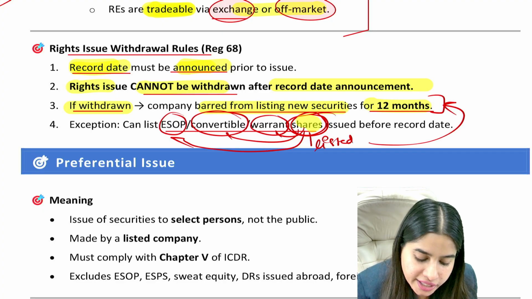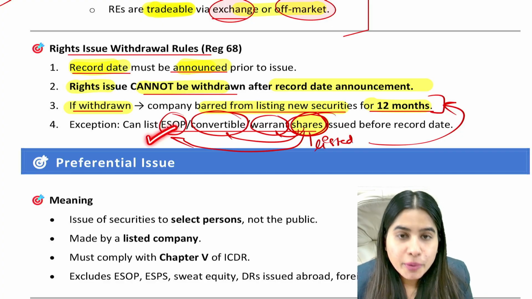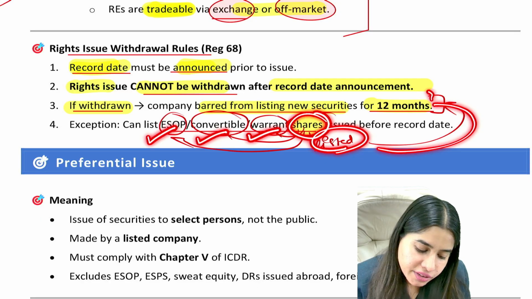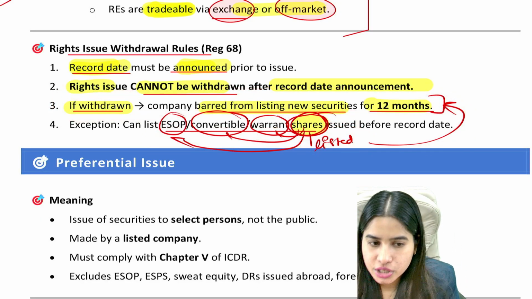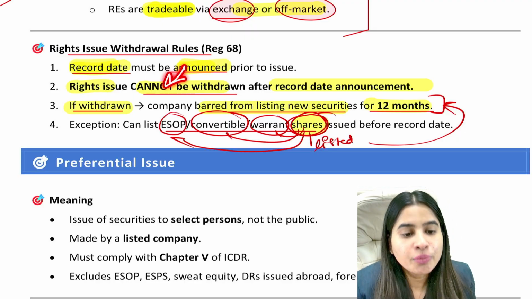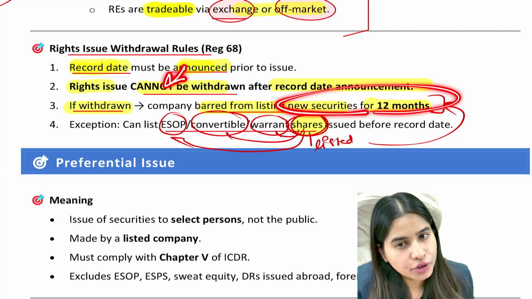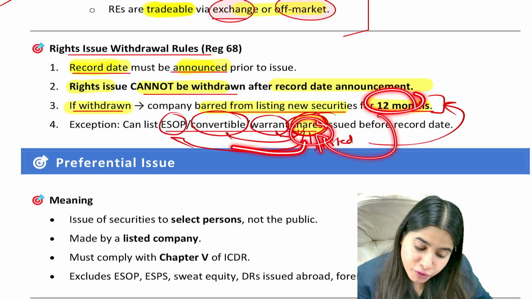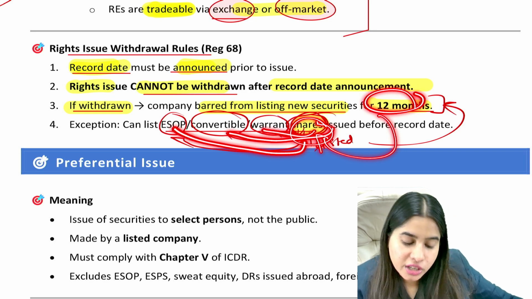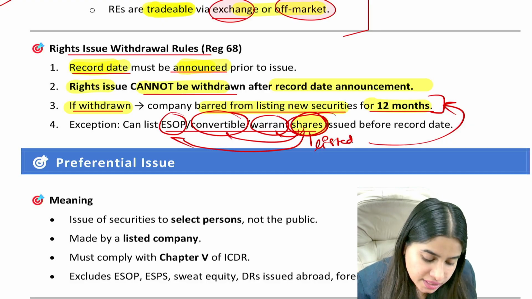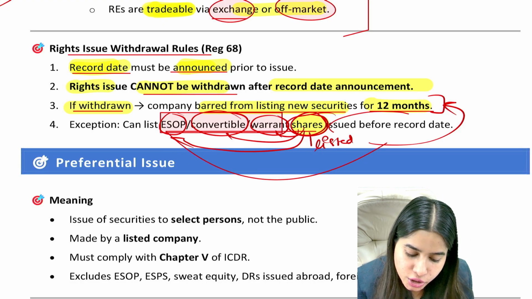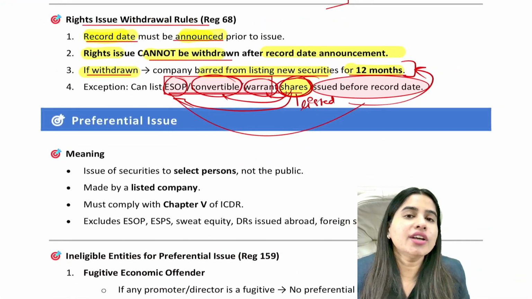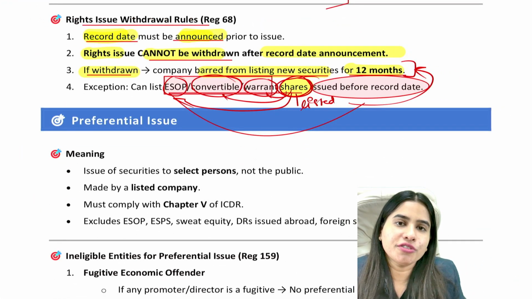What are we saying? If we are getting shares by conversion of ESOP or by conversion of a convertible security or by conversion of warrant, then those shares can be listed even in these 12 months when we are debarred from listing any new security. So basically, if you withdraw your right issue, then you will not be able to list any security for the next 12 months. But even in these 12 months, you can list those shares which are converted from ESOP, or from a convertible instrument, or from warrant, provided one condition: these ESOP or convertible instrument or warrant should be existing before the record date. They should be in existence before the record date. That's all about right issue. With this, we are done with right offer.